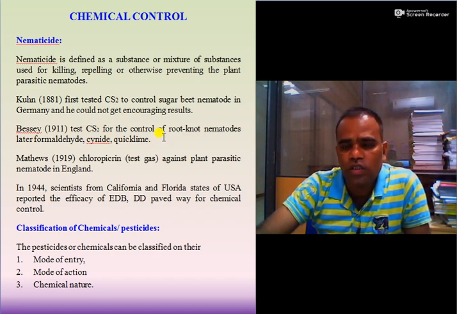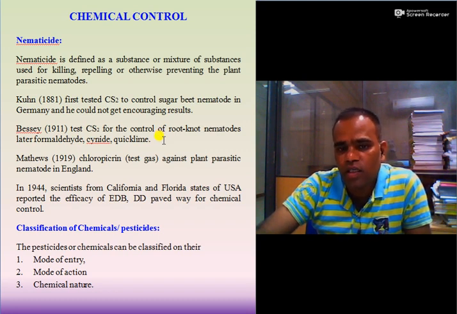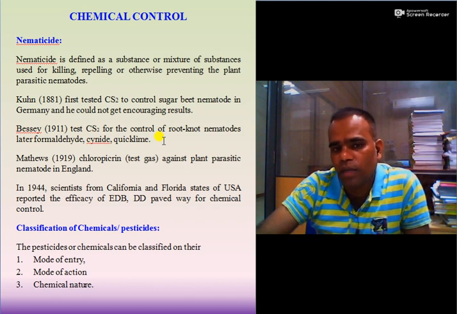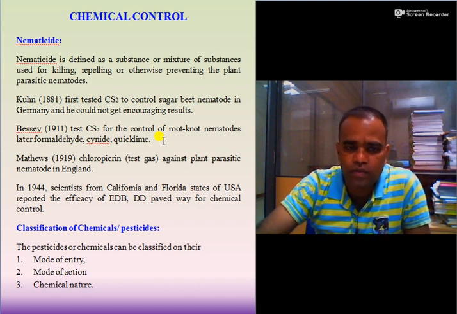Then Matthews in 1919 tested chloropicrin, a gas, against plant parasitic nematodes in England. And in 1944, scientists from the California and Florida states of USA reported the efficacy of EDB-DD for the chemical management of nematodes.